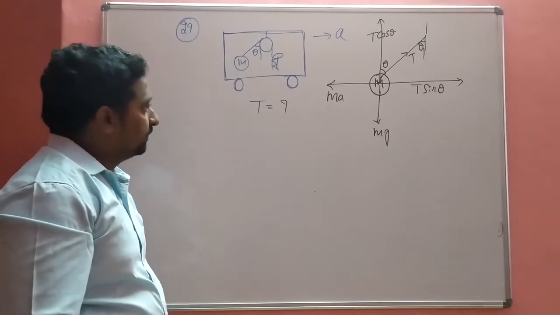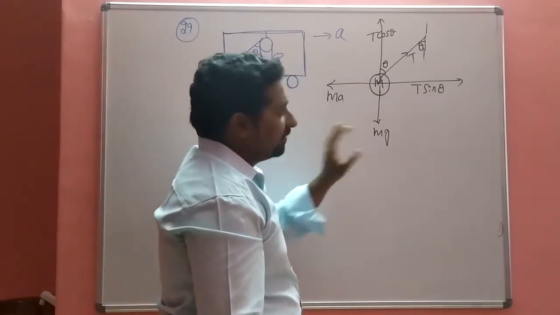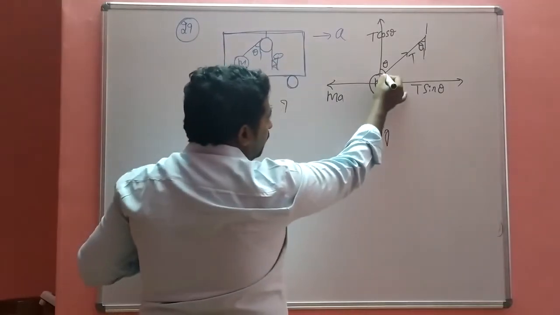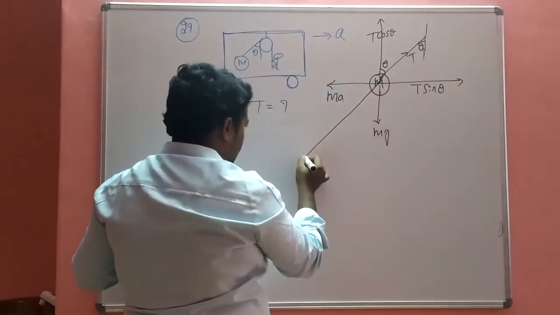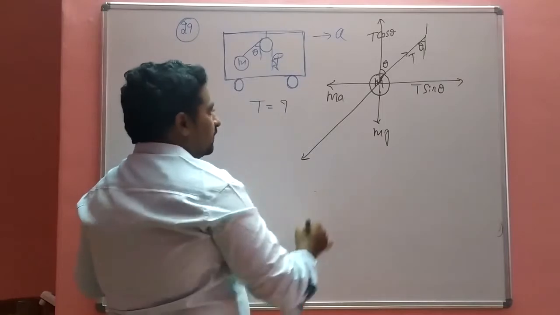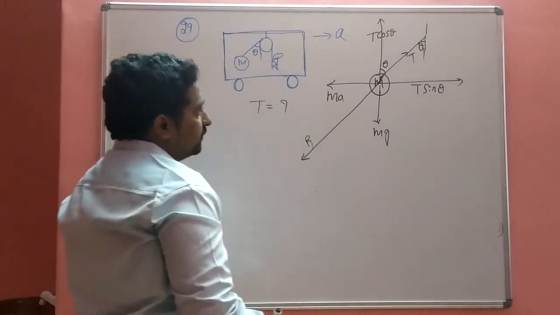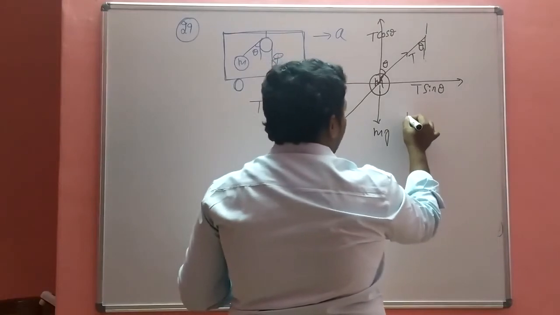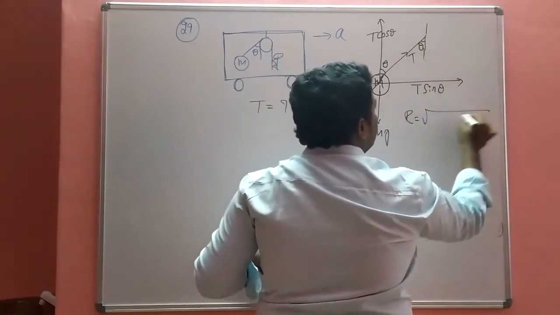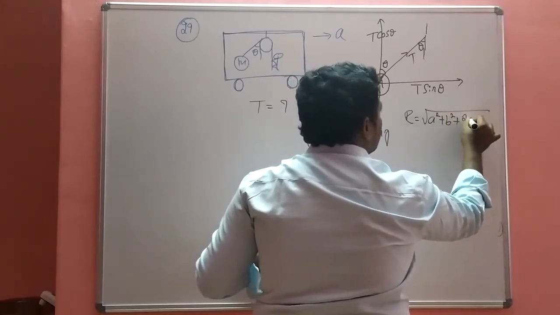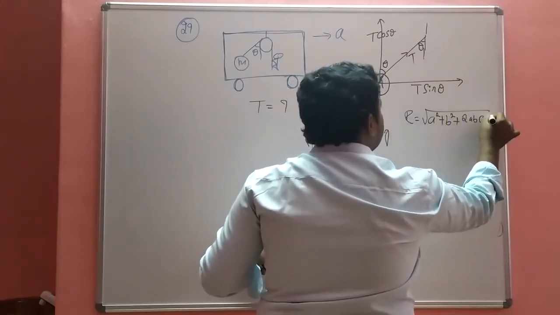That is MA. So MA and mg are the two forces. Then you have to make the resultant force. Okay, so the resultant force is R. We know, as studied in first year in the topic motion in a plane, that R is equal to square root of A square plus B square plus 2AB cos theta.